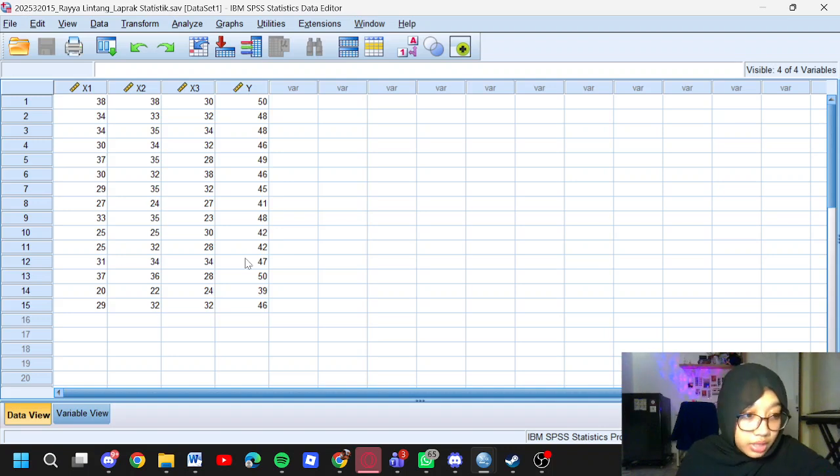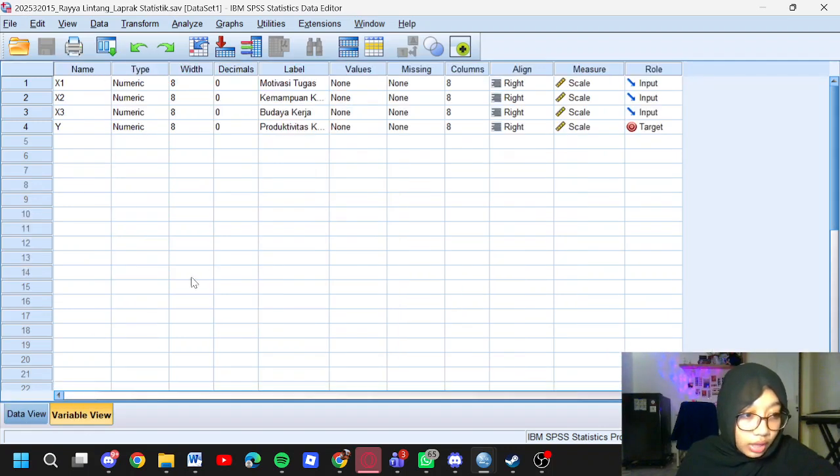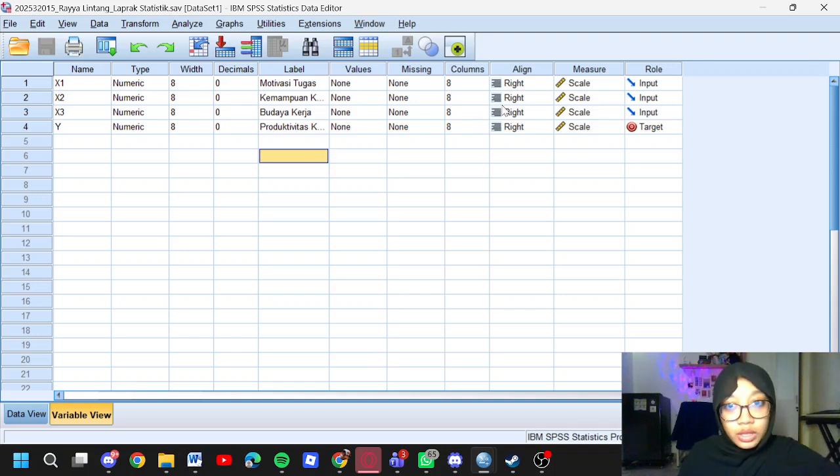Okay, the first step is to click the variable tab in the bottom left corner, then fill it with variable names as x1, x2, x3, and y, and all set to numeric type with 8 and decimal 0. And for the labels, x1 is for motivasi tugas, x2 is for kemampuan kerja, x3 is for budaya kerja, and y is for produktivitas kerja.